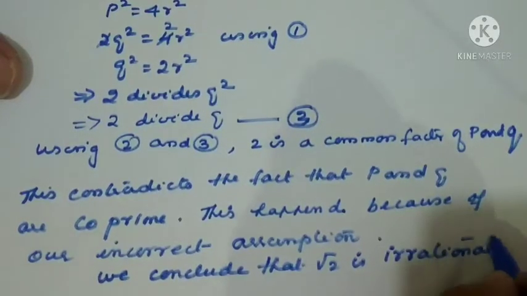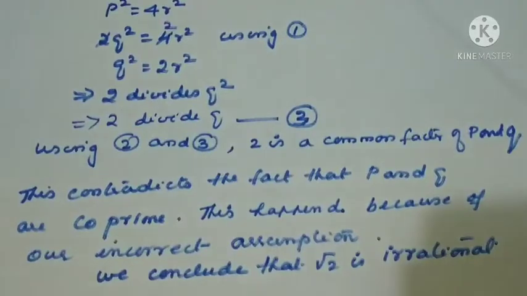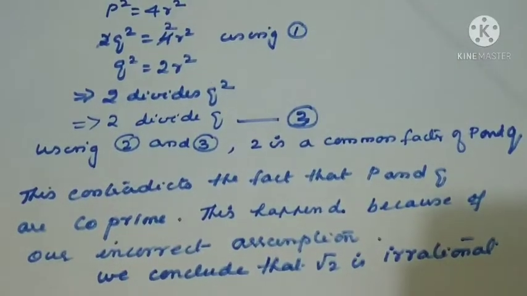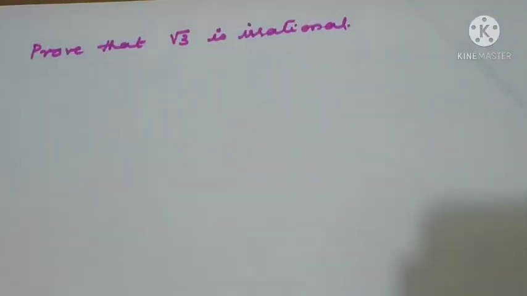The steps are a little difficult, but once or twice you practice, it will be easy for you. One more sum we will do: prove that root 3 is irrational. So again we will start in the same way, let us assume that root 3 is rational.